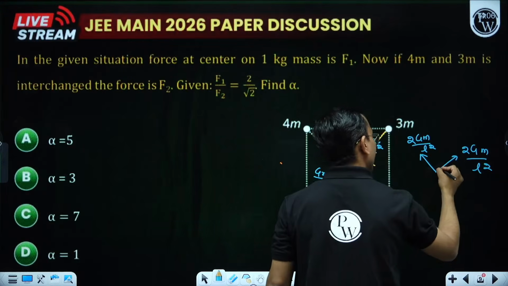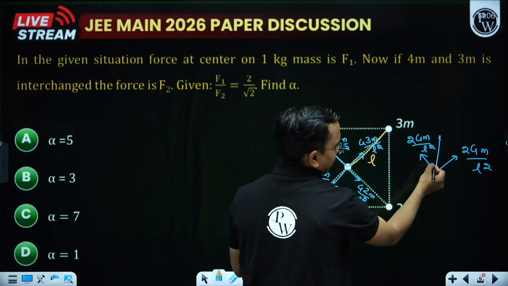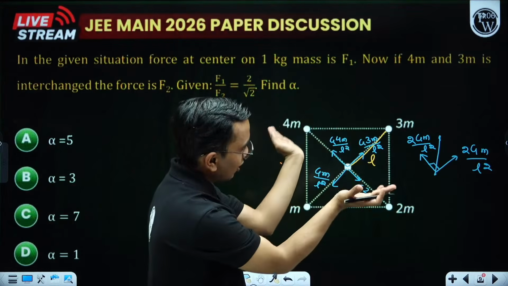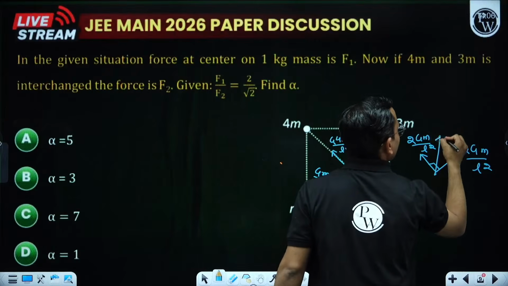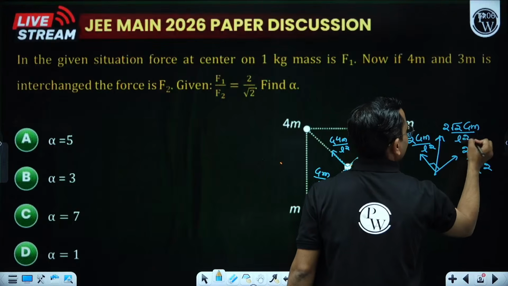The resultant will be along the bisector. How much? They are 90 degree with each other. So that will become 2 root 2 cos 45. So this will become 2 root 2 Gm by L square. This is my F1.